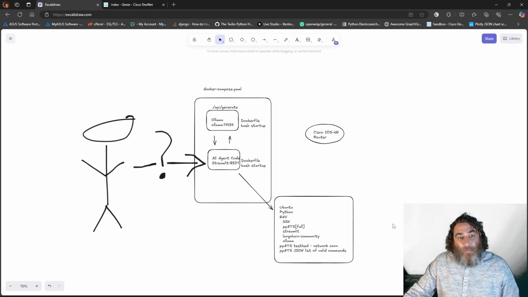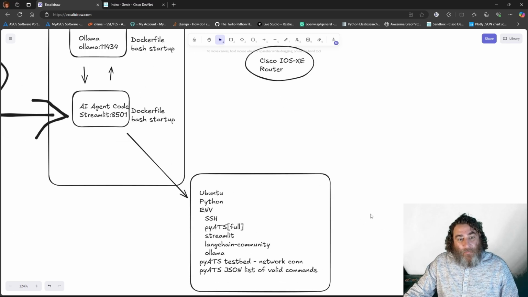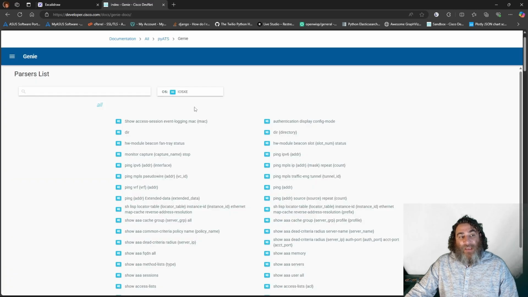Now, if we blow up the agent code, this is going to be an Ubuntu image with Python 3, and the environment is going to have SSH, pyATS full, Streamlit, LangChain and LangChain community, and Ollama. It's also going to have a testbed file for network connectivity and a pyATS JSON list of valid commands. Now, what do I mean by that?